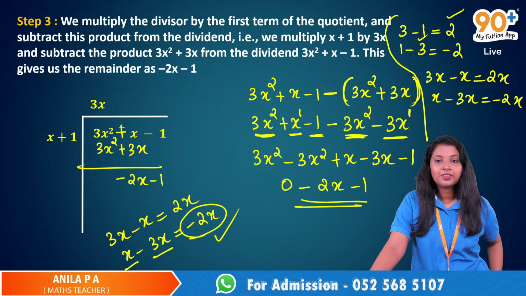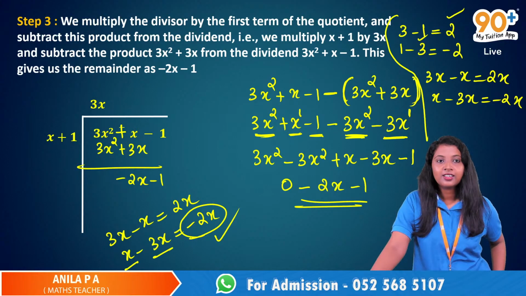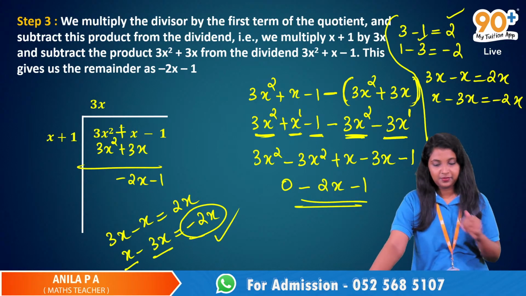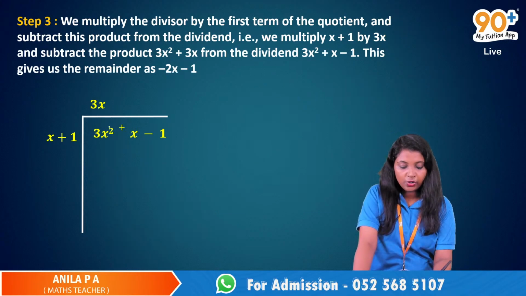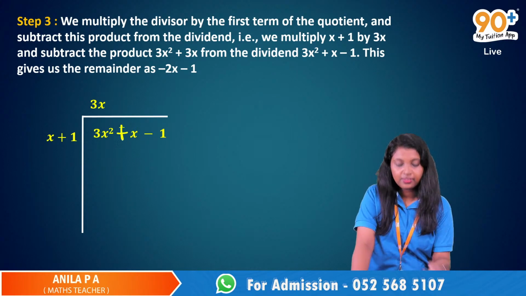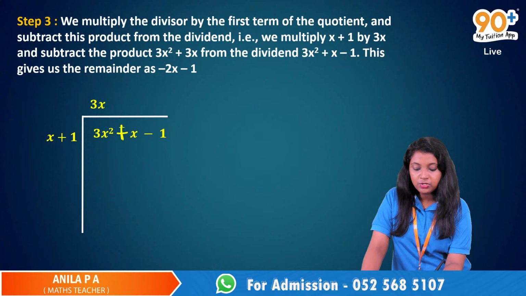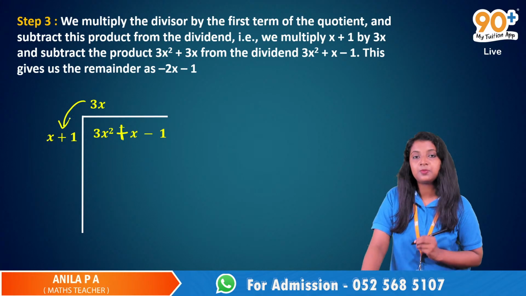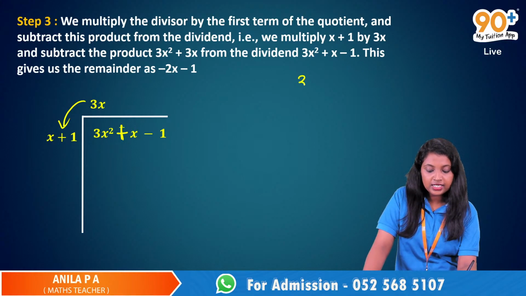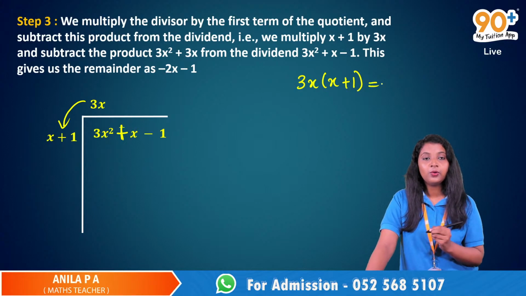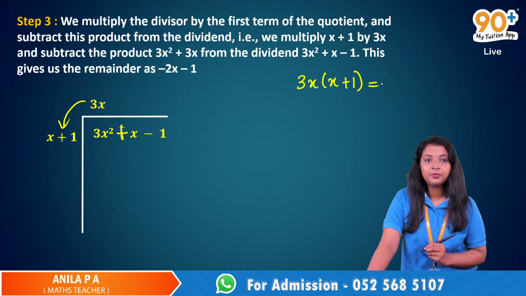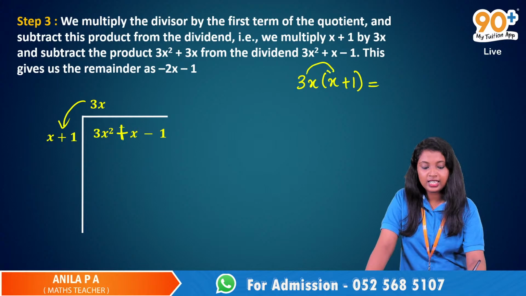Ma'am, I'm not understanding this step 3, ma'am. Like the 3x squared plus x, I didn't understand. Okay. So up to step 2, it was okay, right? Step 2, yes ma'am. Okay. Now what we have to do is, we have to multiply this 3x with x plus 1. Can you multiply this 3x and x plus 1 using distributive law? 3x and x plus 1. Just like 3x into x.